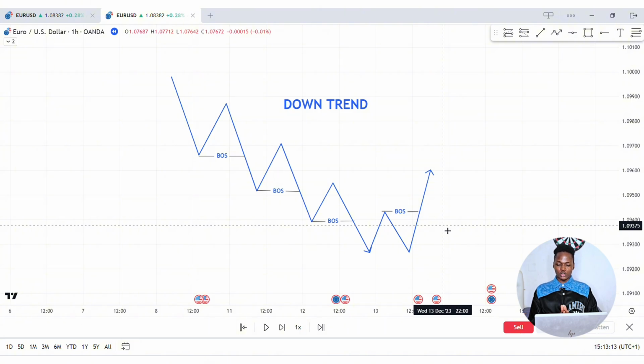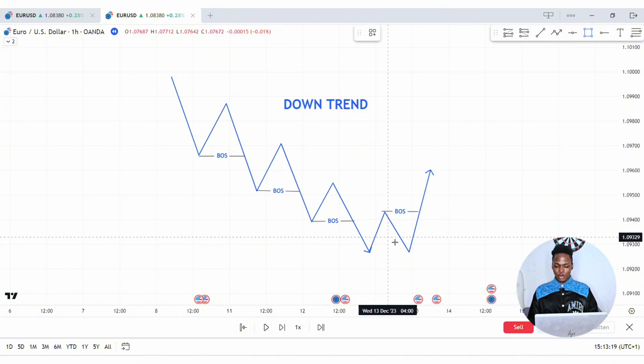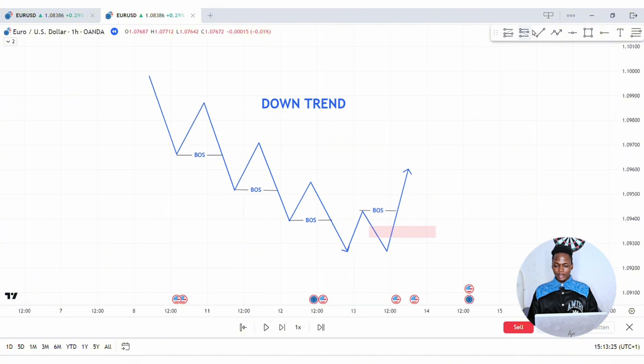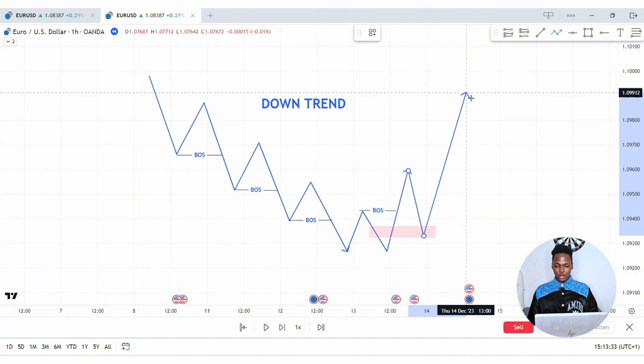When you see a break of structure to the upside in a downtrend, you want to start looking for buy opportunities. Most of the time, there's going to be an order block or a fair value gap around this point in the market. Now, price is always going to have to retrace back into it, right, to fill the level of inefficiency in the market. Use that as fuel to start pushing to the upside, right? So that's it. We want to start buying from points like this, right?